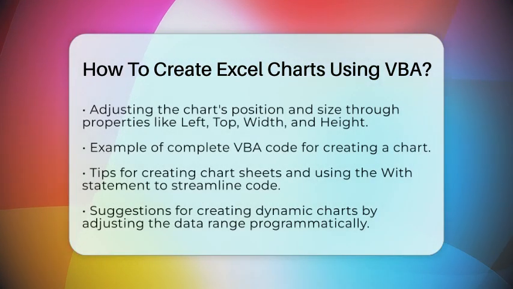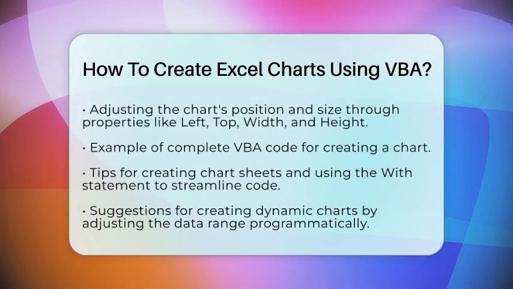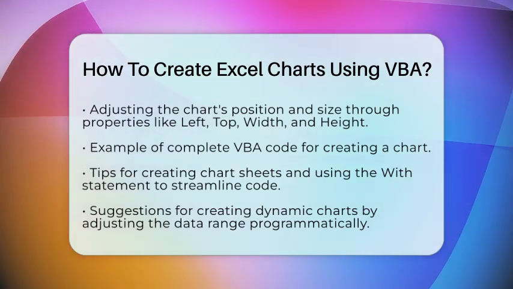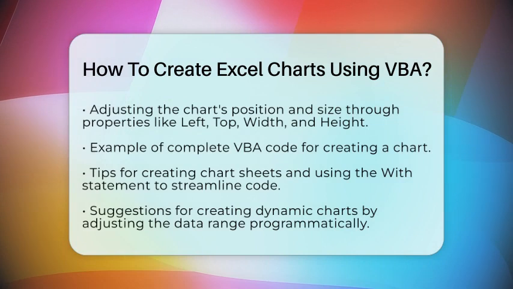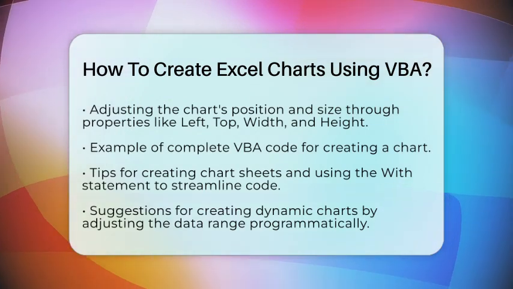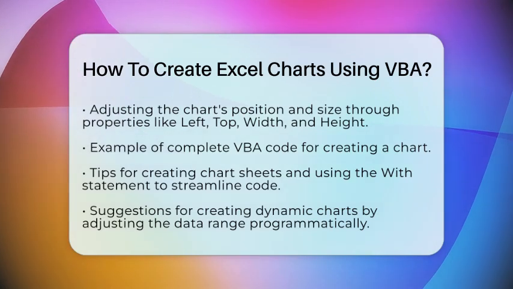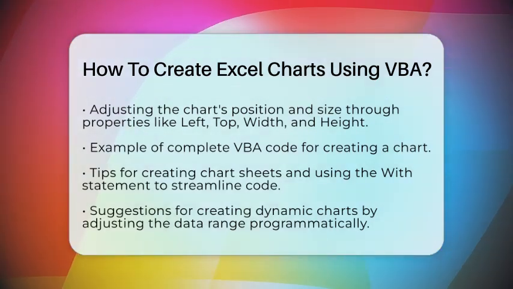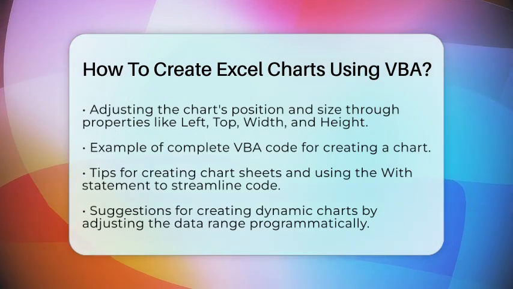cht.Chart.HasTitle = True. cht.Chart.ChartTitle.Text = "Sales Data". cht.Chart.Axes(xlCategory).HasTitle = True. cht.Chart.Axes(xlCategory).AxisTitle.Text = "Month". cht.Chart.Axes(xlValue).HasTitle = True. cht.Chart.Axes(xlValue).AxisTitle.Text = "Revenue". End Sub. For additional tips, consider creating chart sheets, which are charts on their own sheet.